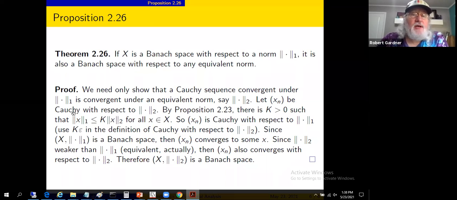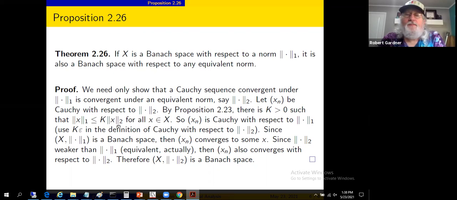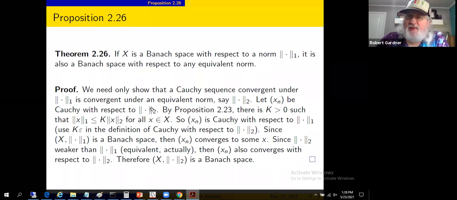So let x sub n be Cauchy with respect to the two norm. Proposition 2.23, dealing with one of these norms being weaker than the other. Actually, they're both weaker one than the other. But Proposition 2.23 allows us to introduce a k such that the one norm is less than or equal to k times the two norm for any vector x in the linear space. So x sub n is Cauchy with respect to the one norm, given that it's Cauchy with respect to the two norm. We've used this argument before, I think, in the previous section.